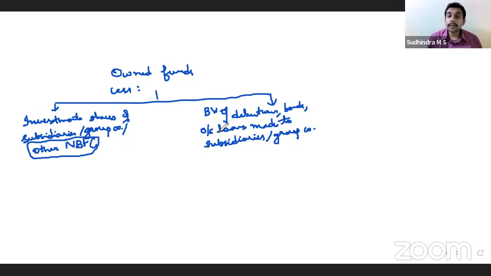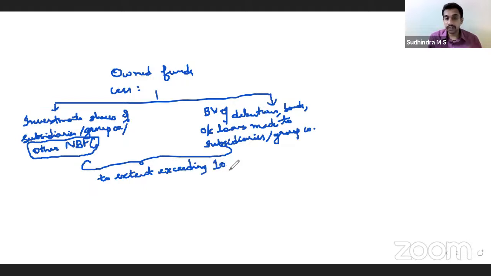Now, will we subtract the entire amount? The answer is no. Only to the extent it exceeds 10%. Exceeding 10% of what? Own funds. 10% of own funds. This gives us net owned funds.